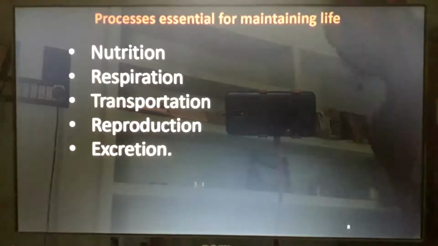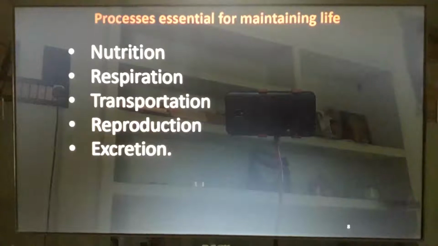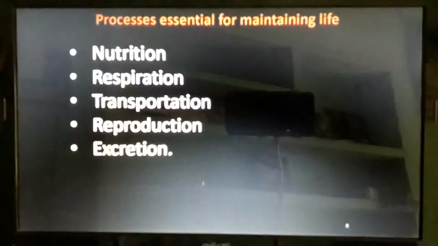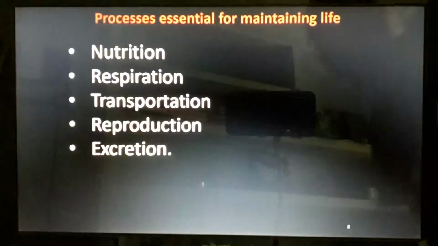Is the light coming from that part? Try to block it. Just try to block. The video is clear, I think, isn't it?